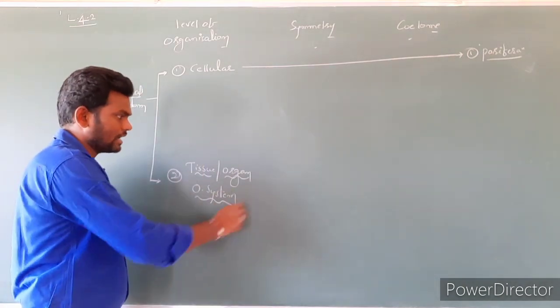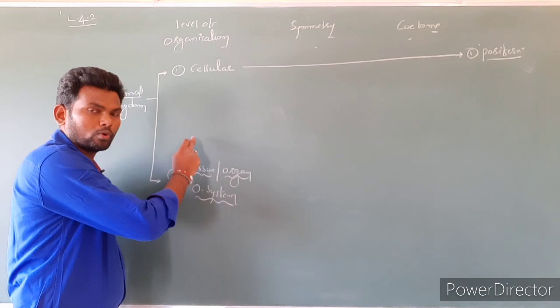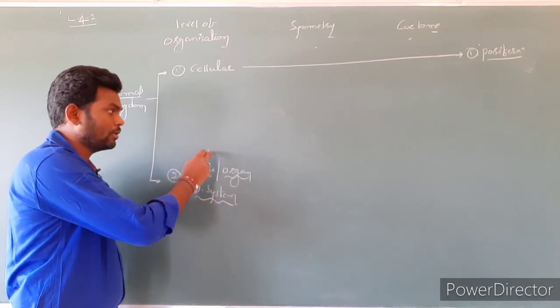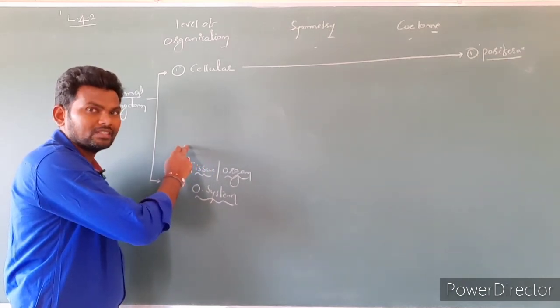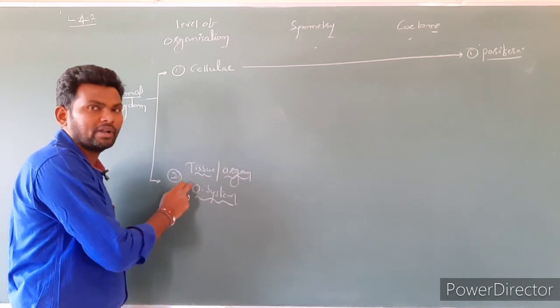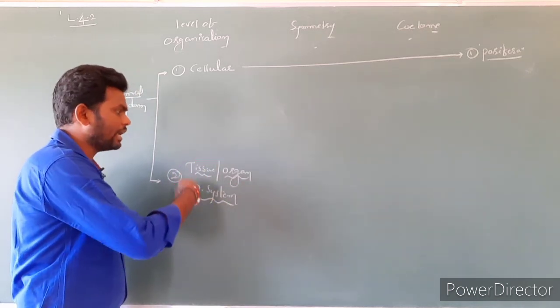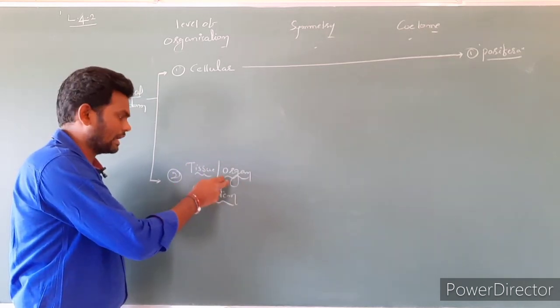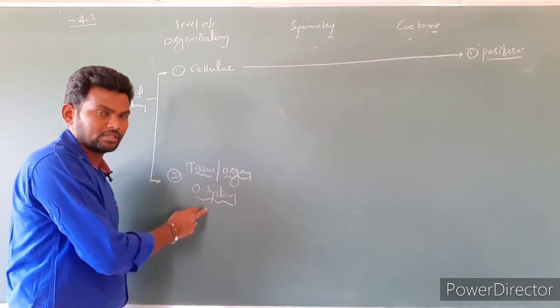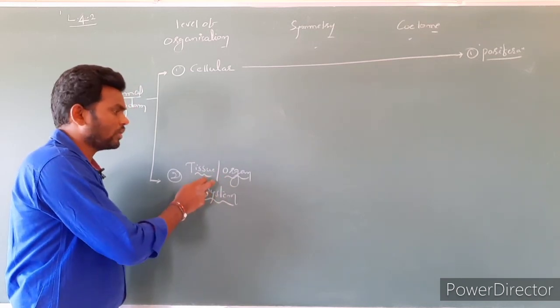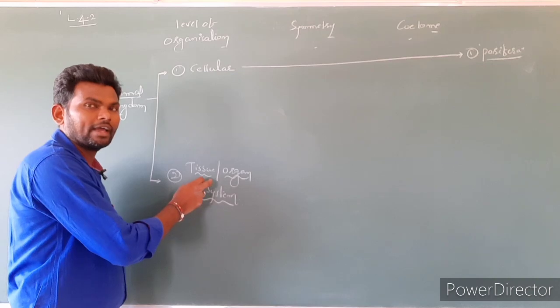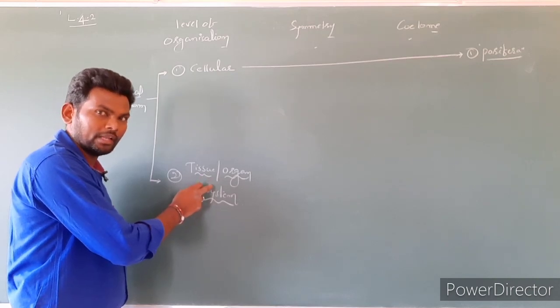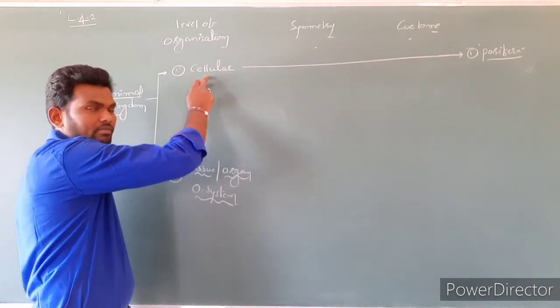So here this is metazoa. First one is what? Protozoa. Second one is metazoa. Protozoa for unicellular, metazoa for multicellular. Most of the animals show the tissue, organ or organ system level of organization. So further, one character is not enough for classification of animals, but in this case it is enough.